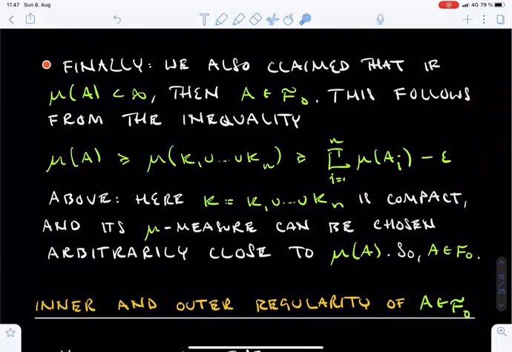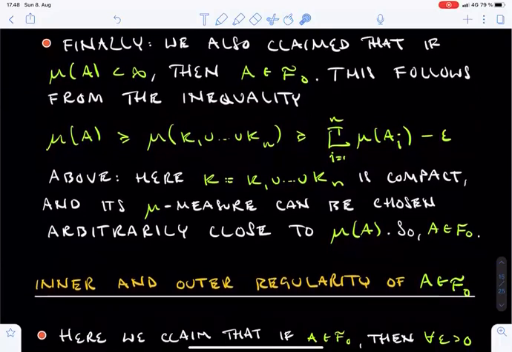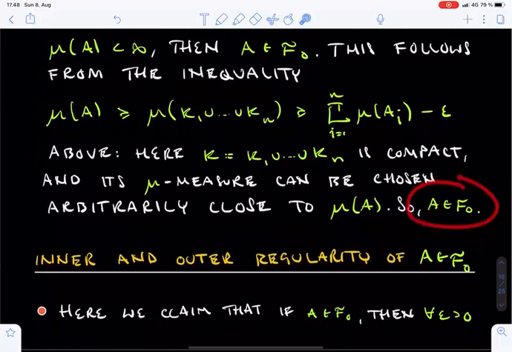This full sum is at least as large as the mu measure of A by subadditivity. Actually, we know by now that this full sum is precisely the same as the mu measure of A. This means that already with a finite n and a positive epsilon, you can get as close to the mu measure of A as you like. And then the mu measure of the union of the sets ki for indices between 1 and n is an even larger quantity. This proves the inner regularity of A by compact sets and shows that A lies in F0.